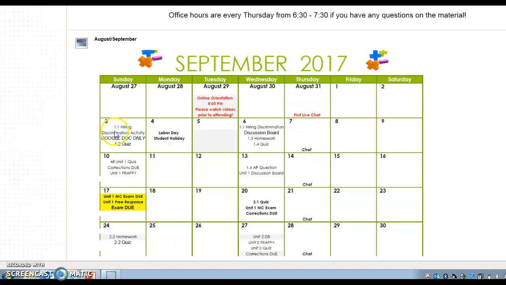Now notice how here it says 1.1 Hiring Discrimination Activity. That 1.1 means you're going to go to Unit 1, Section 1, and complete that activity in that section. 1.2 means you will need to know the material from Chapter 1, Section 2. That's what that quiz will be based on. Okay, you'll be taking a quiz for that. 1.1 Hiring Discrimination Discussion Board, Section 1, Unit 1, you're going to the discussion board to complete that. 1.3 homework, 1.4 quiz.